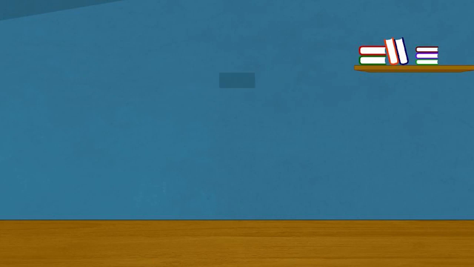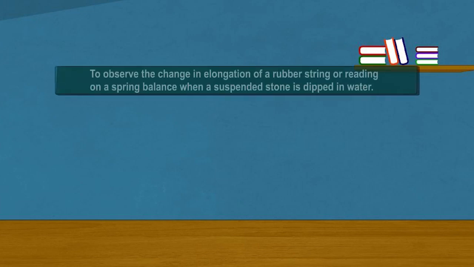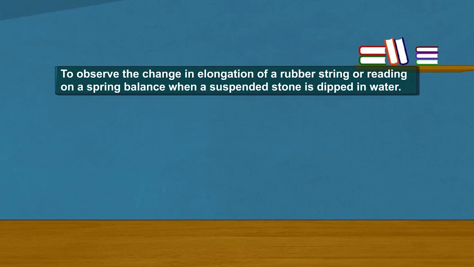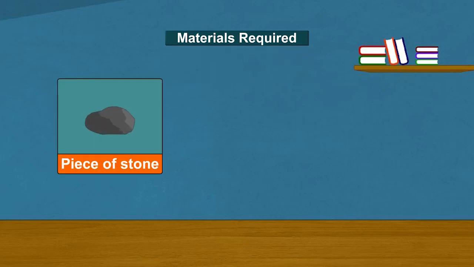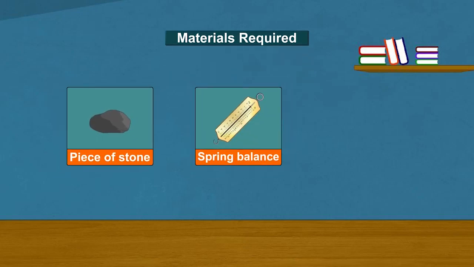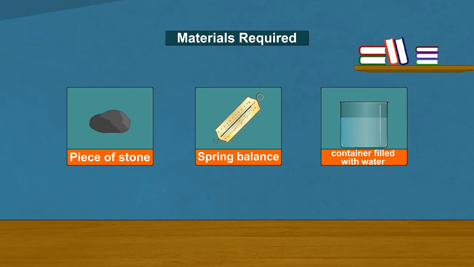Activity. Aim: To observe the change in elongation of a rubber string or reading on a spring balance when a suspended stone is dipped in water. Materials required: A piece of stone, a rubber string or a spring balance, a container filled with water.